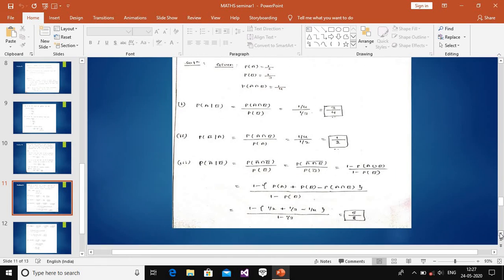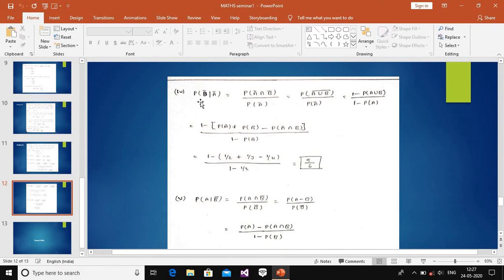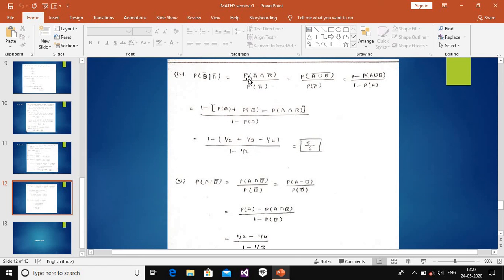Another fourth problem is P(B bar | A bar). This reduces to P(A bar ∩ B bar) divided by P(A bar), which is P((A ∪ B) bar) divided by P(A bar). It can be reduced to 1 minus P(A ∪ B) divided by 1 minus P(A). The final formula is 1 minus [P(A) plus P(B) minus P(A ∩ B)] divided by 1 minus P(A).